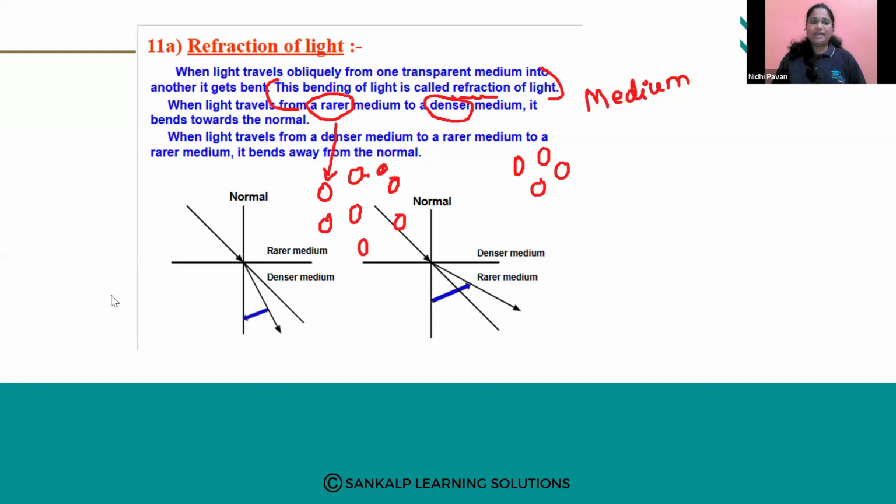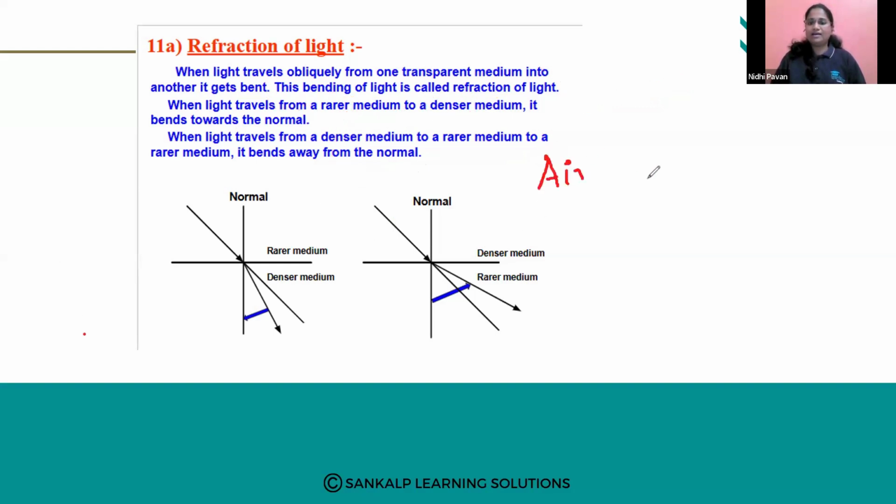When we compare air and water, can you tell me which is a rarer medium? The molecules of the medium should be freely moving, far from each other. Among air and water, which is the rarer medium?